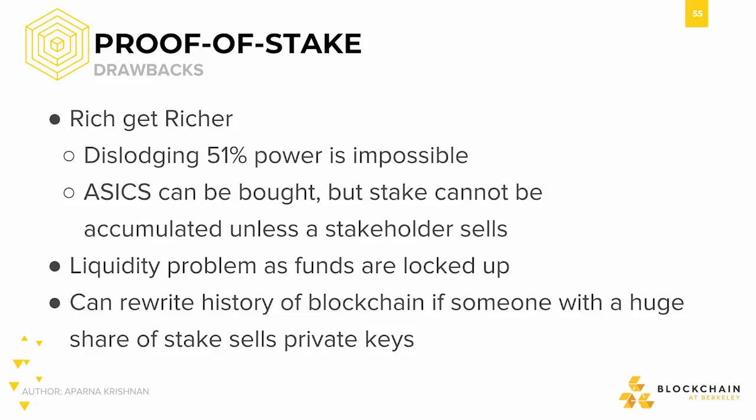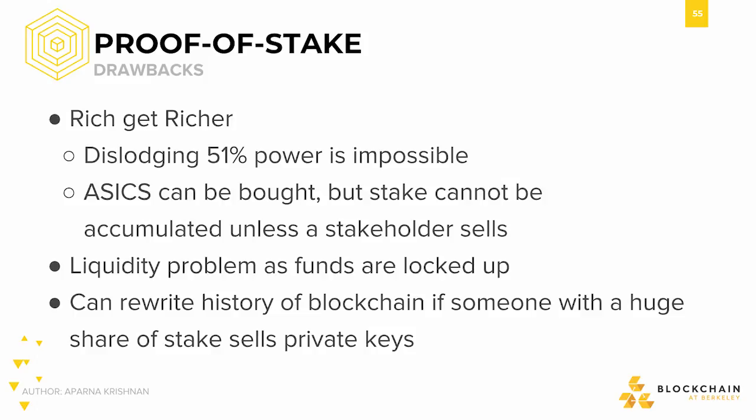In proof of work, dislodging 51% power would only require more computation through more honest mining, reducing the relative power of the malicious miner. However, in proof of stake, the only way to reduce this power is to decrease the relative amount of cryptocurrency the dishonest validator has. However, there is no way to do this without the 51% stakeholder willingly selling their stake.